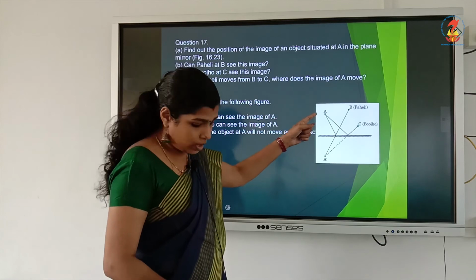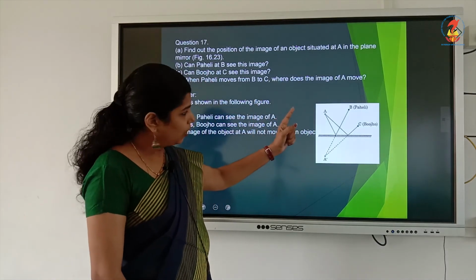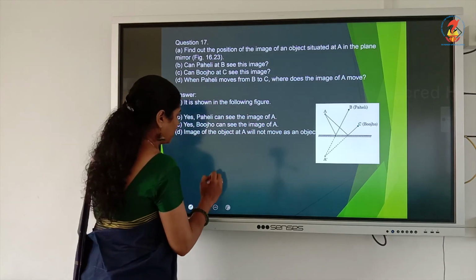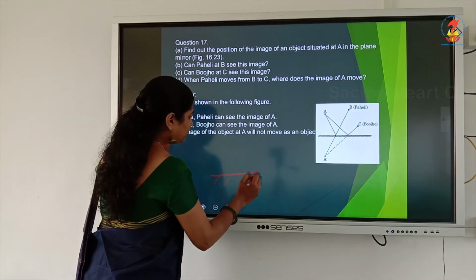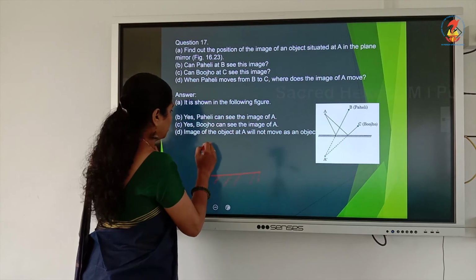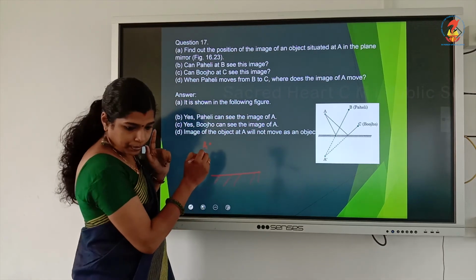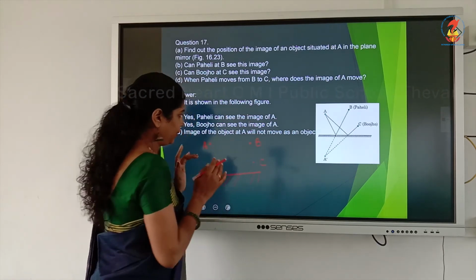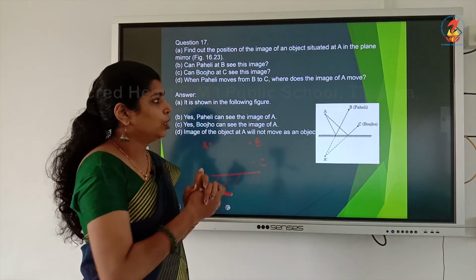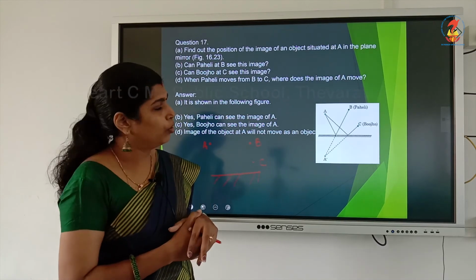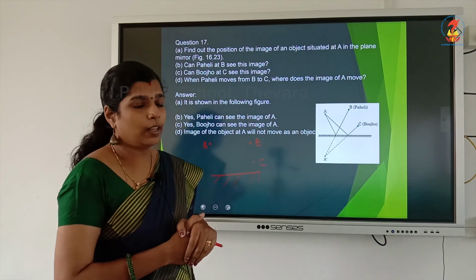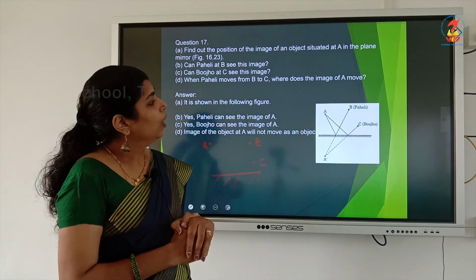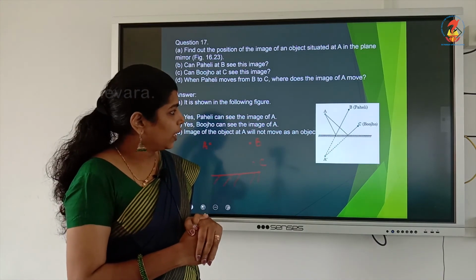So, this is a question. Here in this question only the diagram is given like this. It is a plane mirror. This one is the point A, then this one is B and this one is C. Like that, a question is there. So, when you draw the diagram, when you draw the incident ray and the reflected ray with the help of a scale and a pencil, you will be able to see that